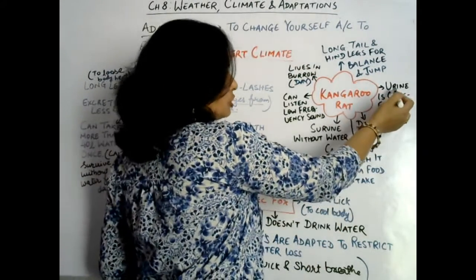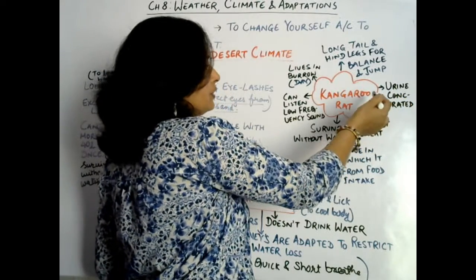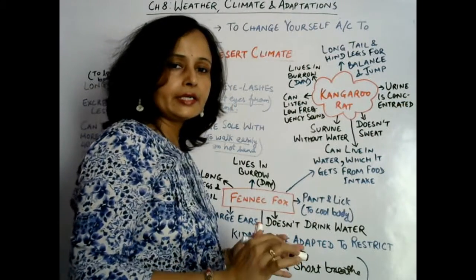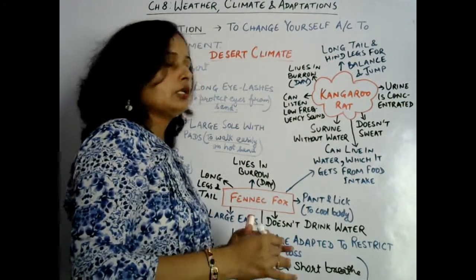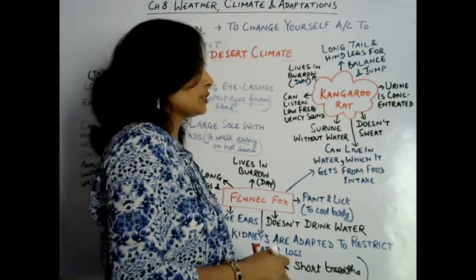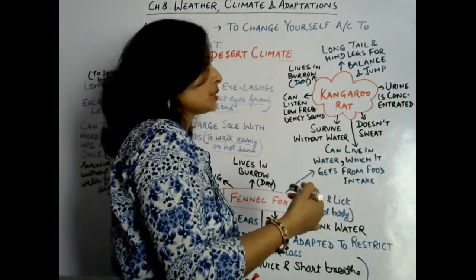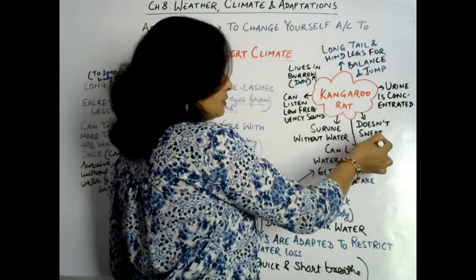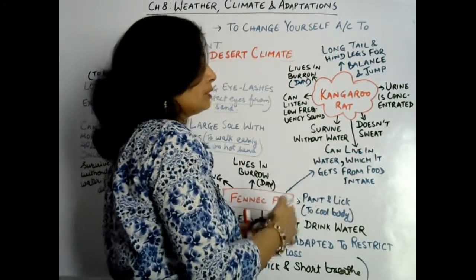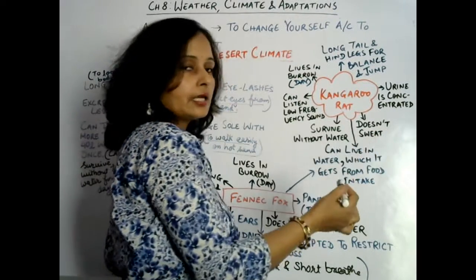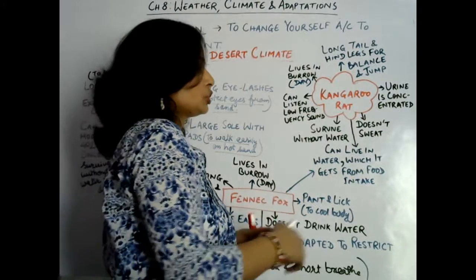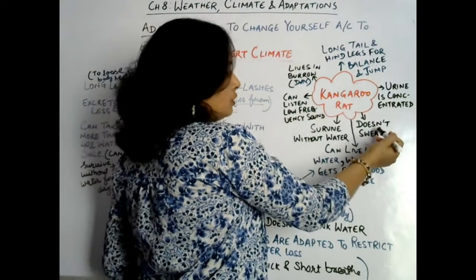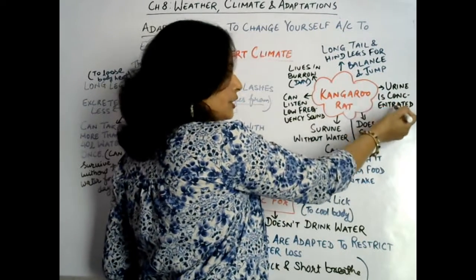Now it also excretes much less urine, and the urine is concentrated. Concentrated means there is less water in the urine. Okay, urine is concentrated, that means it loses less water. Now, it doesn't sweat. It doesn't sweat at all, to conserve water. So both of these features show how it conserves water: by not sweating and by concentrated urine.